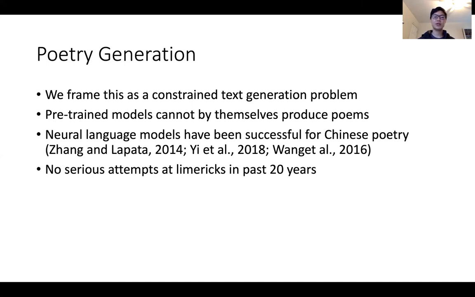The pre-trained language models that we talked about previously are incapable of producing poems by themselves because they haven't taken into account the hard structural and semantic constraints that we talked about during training time. However, neural language models have been shown capable of producing Chinese poetry, but Chinese poetry is a bit of a different problem than English poetry in that Chinese poetry seeks more to paint a picture of a scene rather than tell a story, which is what English poems tend to do.